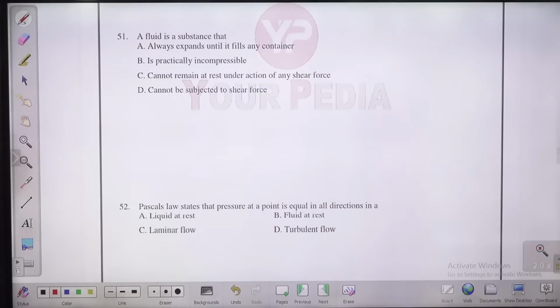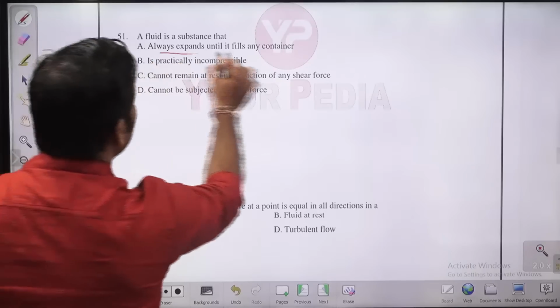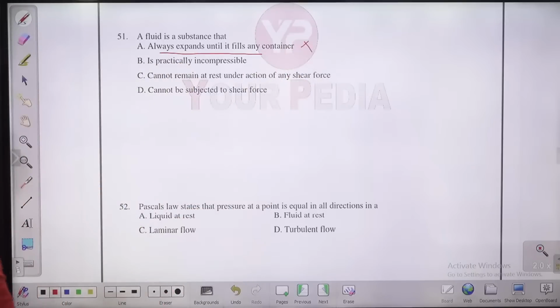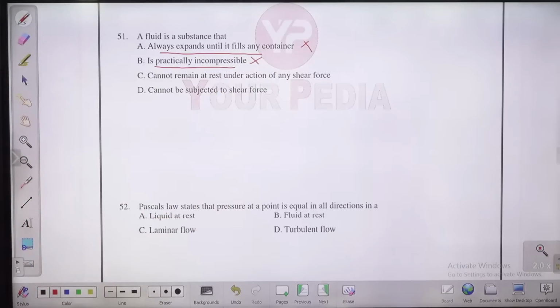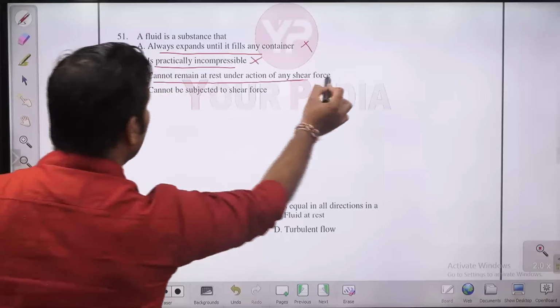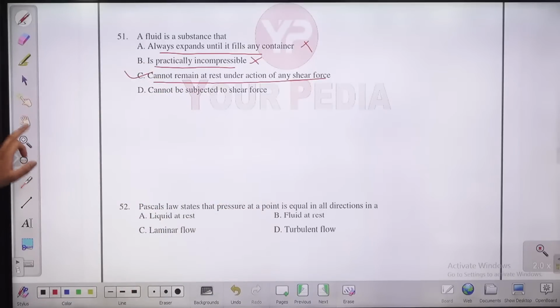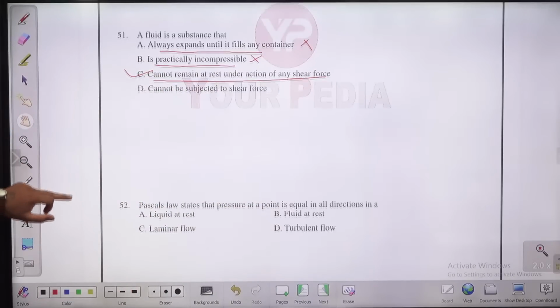A fluid is a substance. What is a fluid, guys? Now we have the next 10 questions from the fluid part. A fluid is a substance that always expands. No, this is not a fluid, this is a gas. Is practically incompressible. This is also not right because gases are compressible. Cannot remain at rest under the action of shear force. So C is the answer for this question. Option C is the answer.